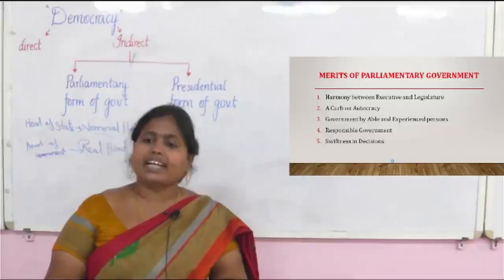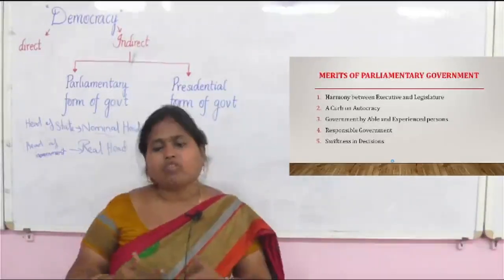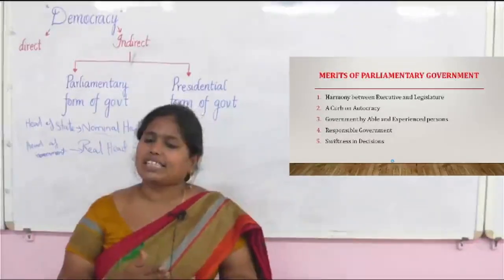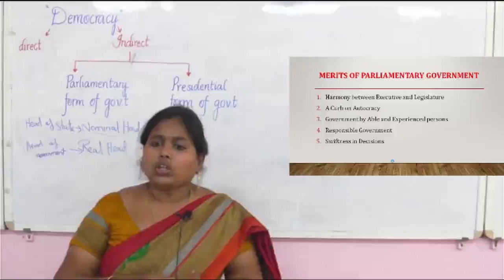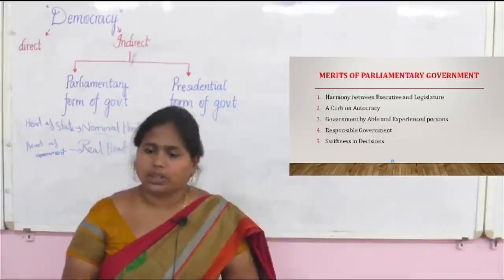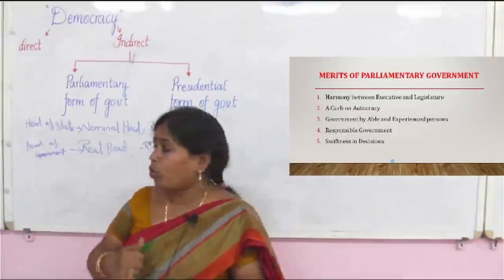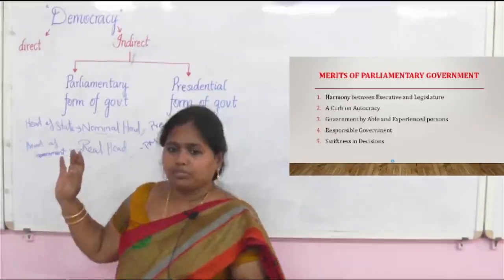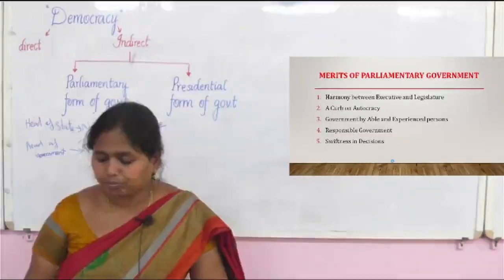It is not that they take a decision and implement it. Before implementing, they do consider public opinion in the parliamentary system. And also if anything goes wrong, they are responsible. These are the criteria they follow, so we may say the parliamentary system is a more responsible government.